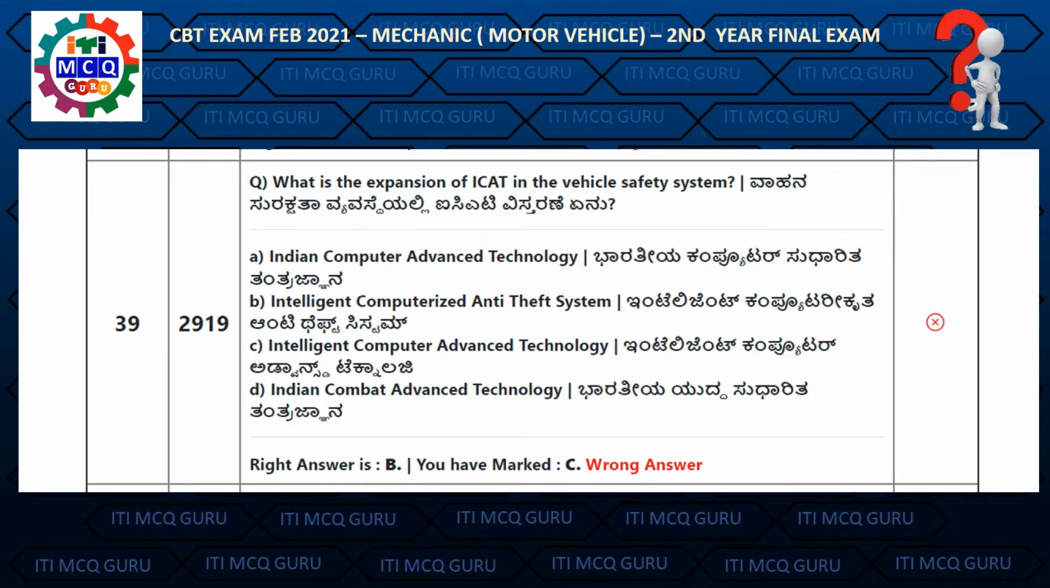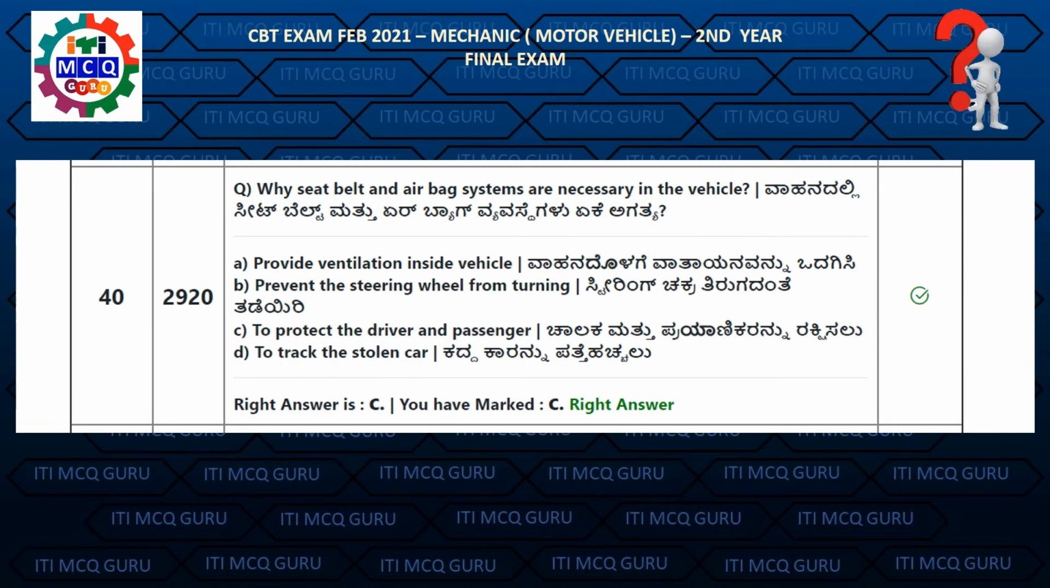Question 39. What is the expansion of ICAT in the vehicle safety system? Right answer is B, intelligent computerized anti-thief system. Question 40. Why seatbelt and airbag system are necessary in the vehicle? Right answer is C, to protect the driver and passenger.